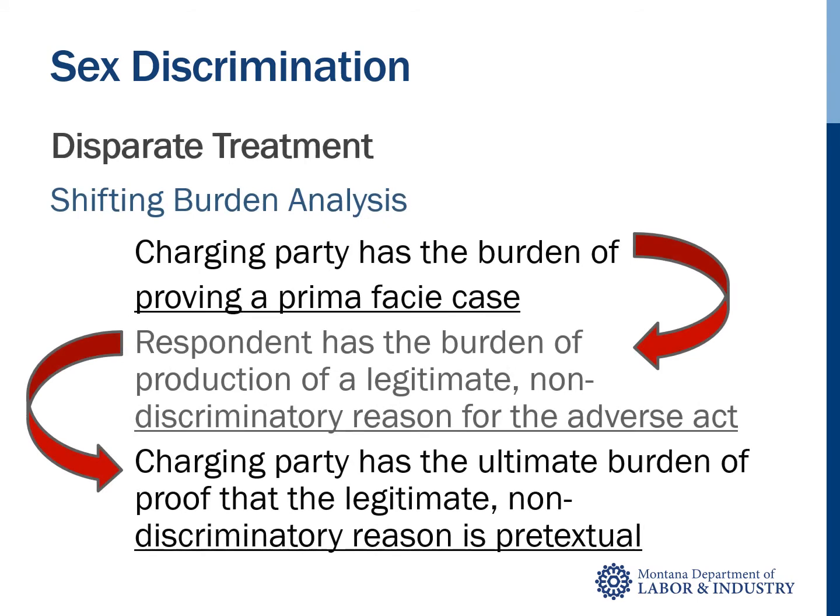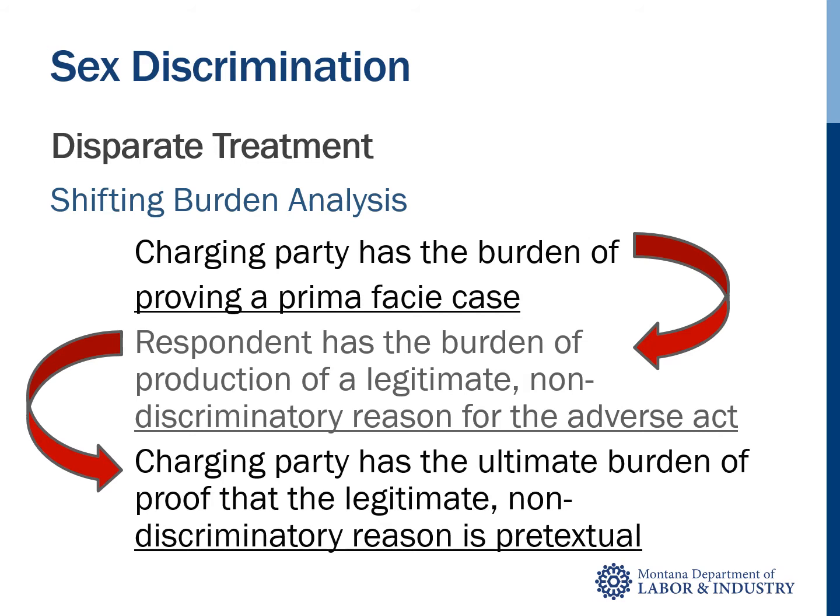When analyzing disparate treatment cases, a shifting burden analysis is used. As we just covered, in the first step of analysis, a charging party has the burden of proving the elements of a prima facie case. After the charging party meets that burden, the burden then shifts to the respondent to produce a legitimate, non-discriminatory reason for the adverse act it took against the charging party. Once the respondent produces that legitimate, non-discriminatory reason, the burden then shifts back to the charging party to prove that the reason offered by respondent is pretext or unworthy of belief.